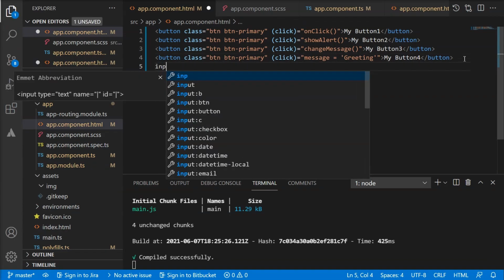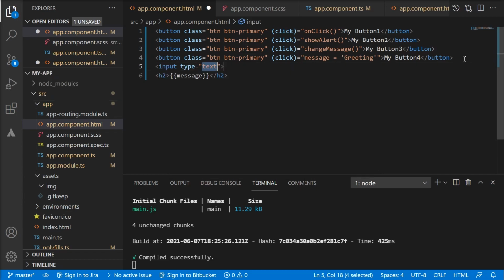One of the most used HTML element is input, because user can type in some text in the input field, which is very important. In the input field also we have many useful events. One of that useful event is input. Whenever user makes certain change within this input field, this event will fire. Let's say we want to have a handler for this input event.